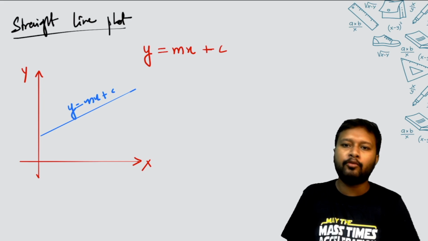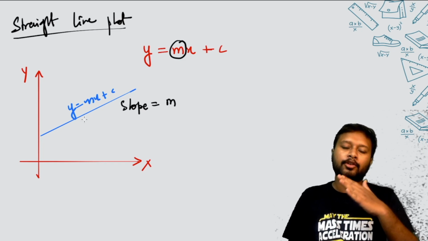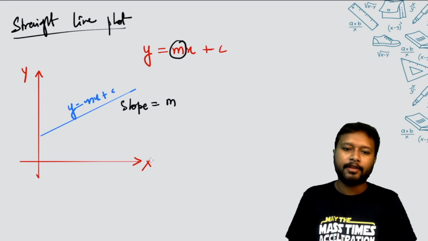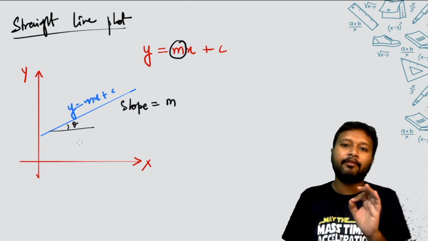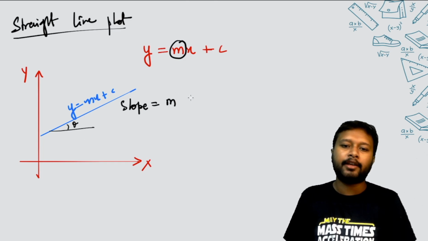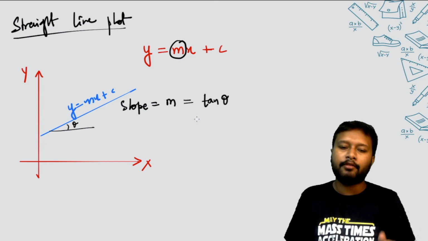in that particular case this line will have two very important things. The first thing is the slope of the line, okay, and the slope of the line is represented by this m, and that tells you at what angle your line is going to be inclined to the x-axis. So if this is the x-axis, at what angle it is inclined to that. So this theta value is going to be denoted by the slope. Slope is denoted by the letter m, and its value is equal to the tangent, tan theta, okay. That's what the value is.